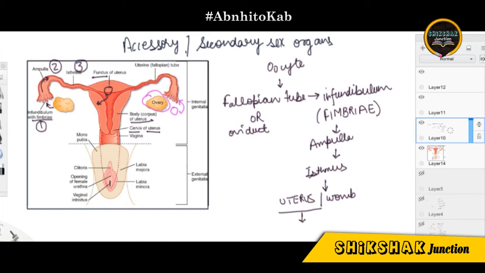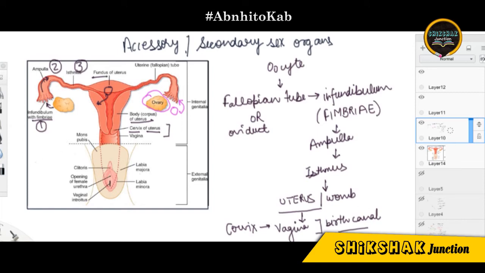So this is the next part, which along with the vagina forms the birth canal. After the uterus it leads to the cervix, then to the vagina, and both the cervix and vagina together are known as the birth canal, because it is the place from where parturition happens and the baby emerges out from the mother's body. So this is how the female reproductive system has been classified.